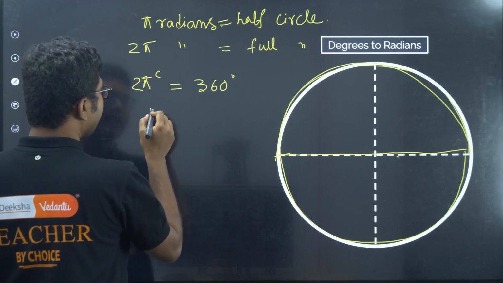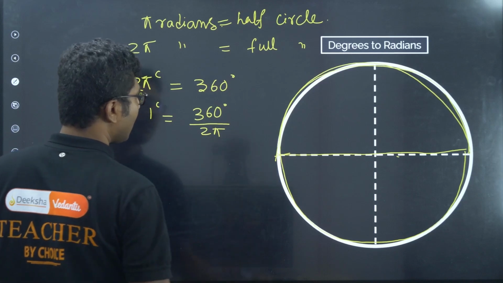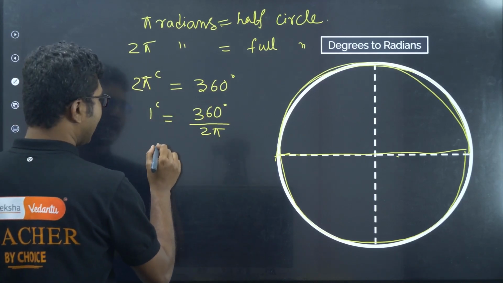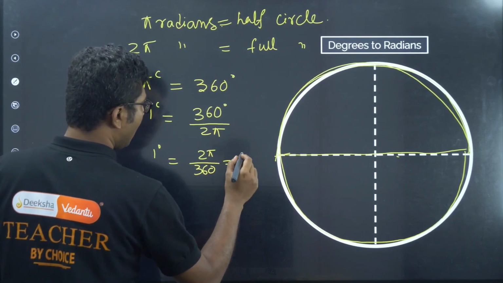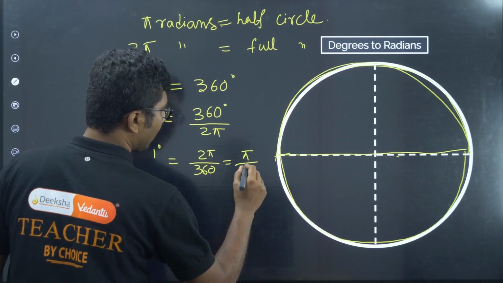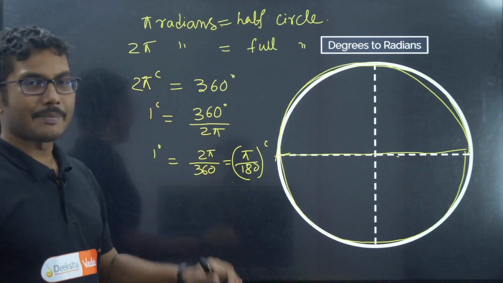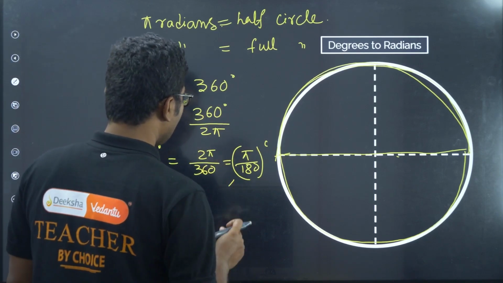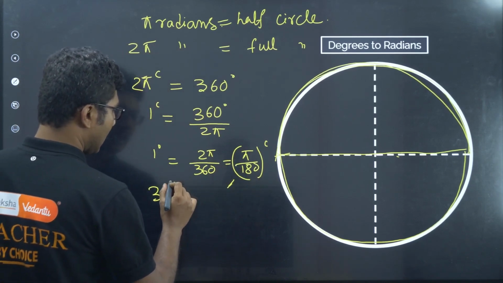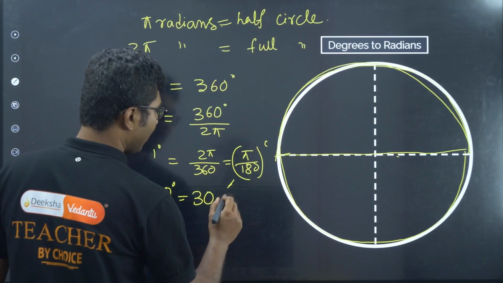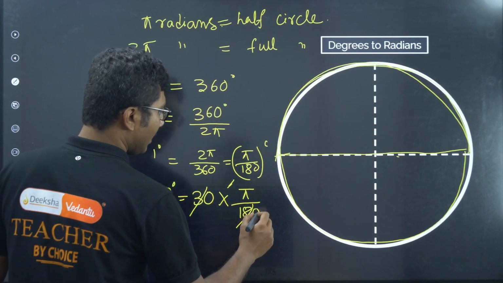So 1 radian is equal to 360 divided by 2 pi, right? Or the opposite, 1 degree equals 2 pi by 360, or equals pi by 180 radians. So whatever angle is given, if you multiply it by pi by 180, you will get the corresponding value in radians. So for example, 30 degrees is equal to how many radians? 30 multiplied by pi by 180. You will cancel this, we will get pi by 6.